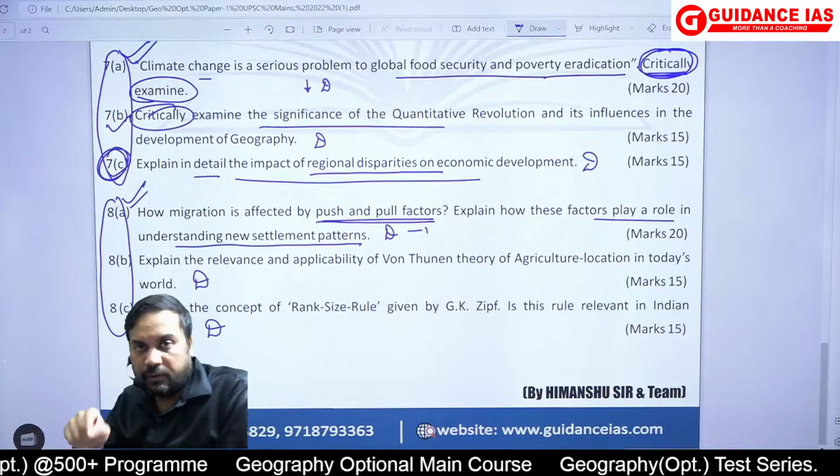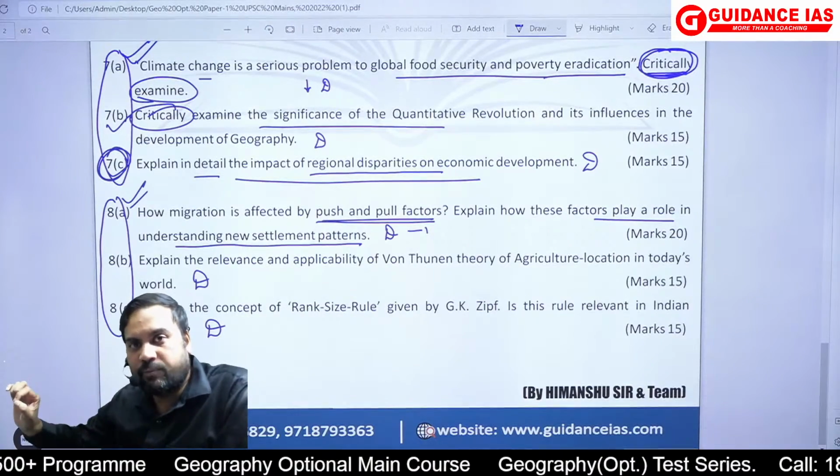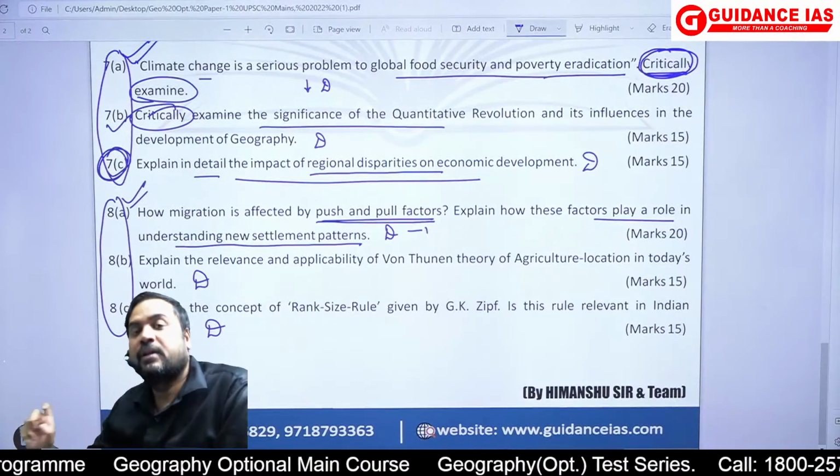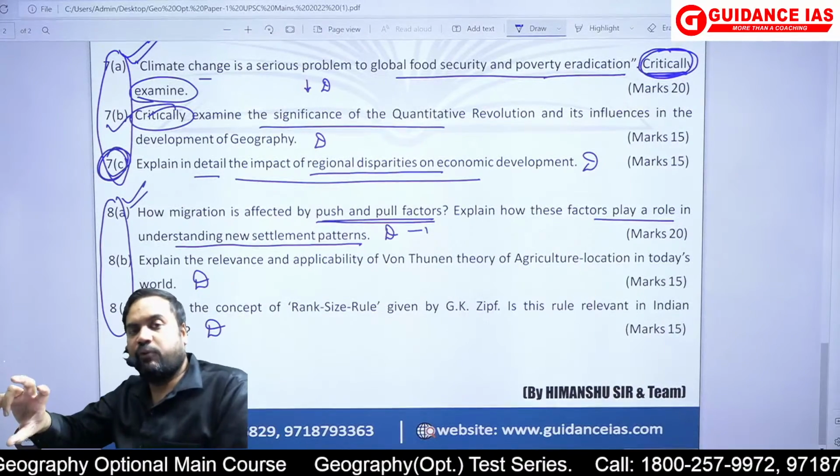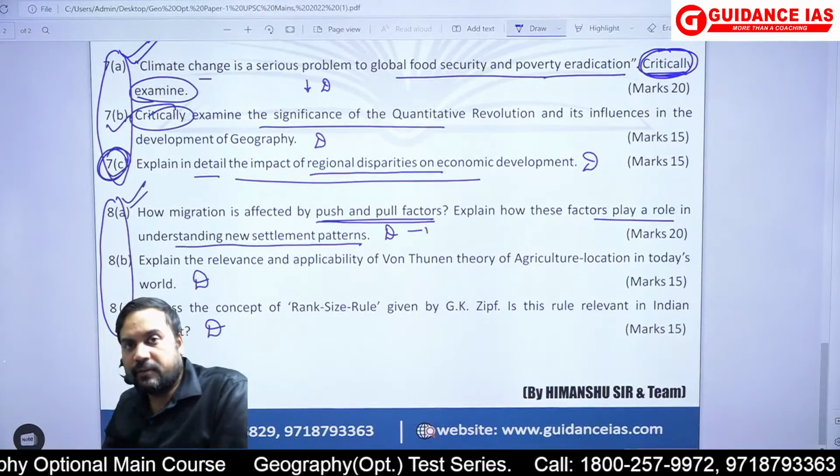So one, you could have taken the US example, the US cropping regions example. Then agricultural intensity. Second, you could have taken the example of Europe to talk about that. Okay.